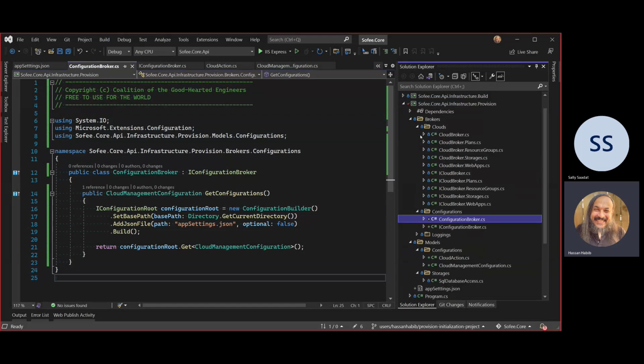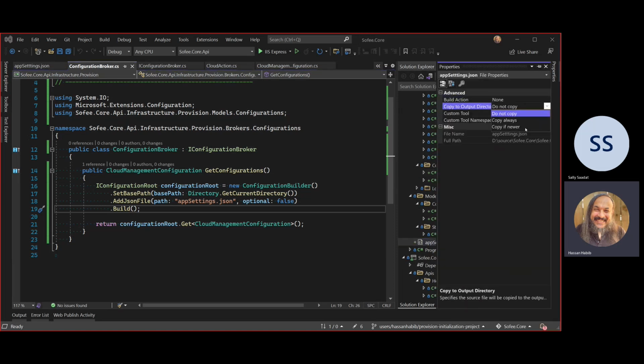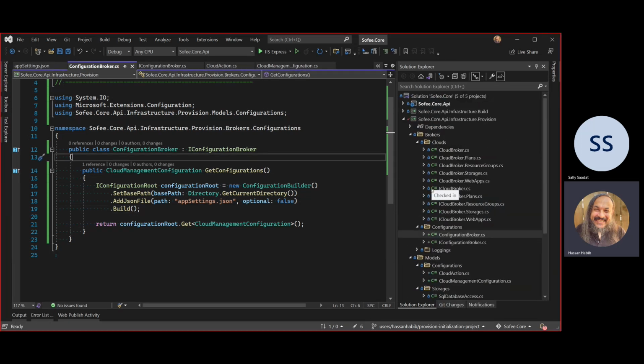See all what we've done here, everything is written in C sharp. I didn't switch over to anything yet. All I'm doing here is, before I forget, let me set up the configuration here to say always copy this file. When I do a build or anything, always give me a copy of this file, because that's how I'm going to be able to see this file when I build my project. Does that sound like a plan?